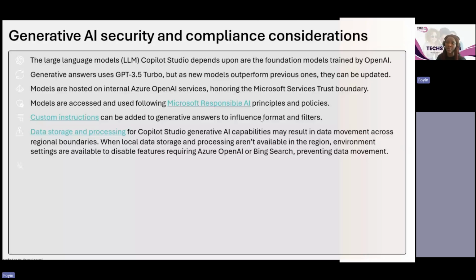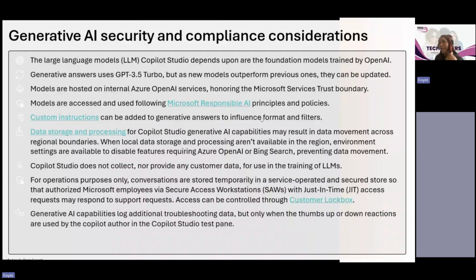Now, all of this is also talking about responsible AI. It uses its answers from GPT-3.5 Turbo. I think it's 4 now, and it has 4.5 in preview. So these things are always changing. And then there's data storage and processing. It's not storing your data. This is just generally talking about the compliance and security considerations that Copilot uses, and it follows all Microsoft responsible AI principles.